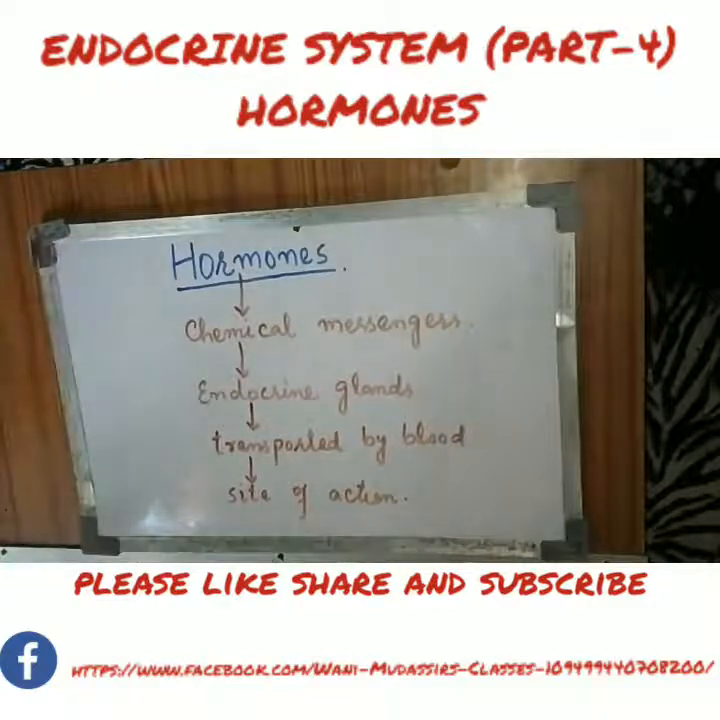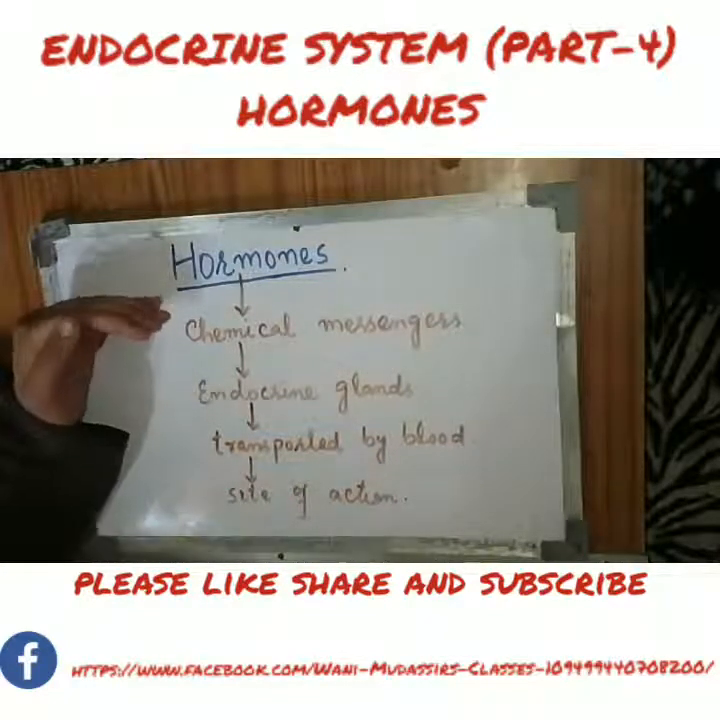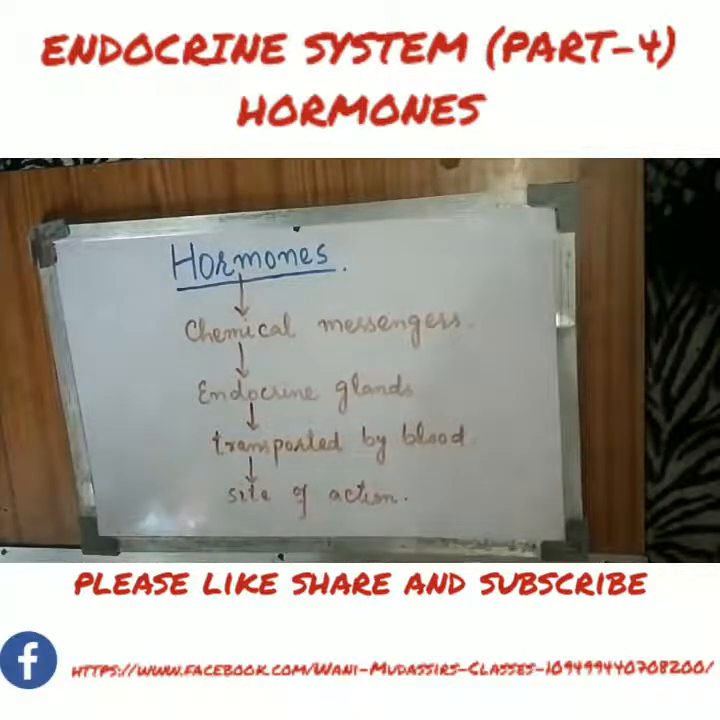Fine. So hormones are the chemical messengers. Chemical messengers are special chemical substances which are used in intercellular communication or cell signaling. These hormones are secreted by endocrine glands and then transported by blood to the different cells and tissues of the body where they execute the specific action.